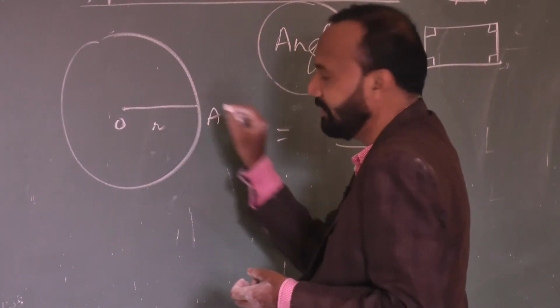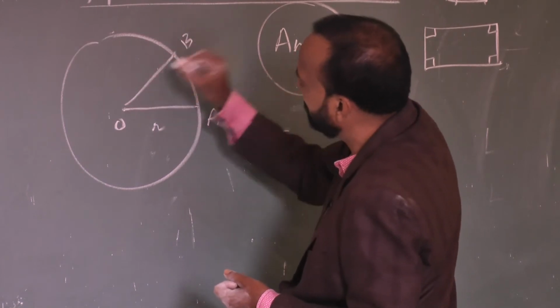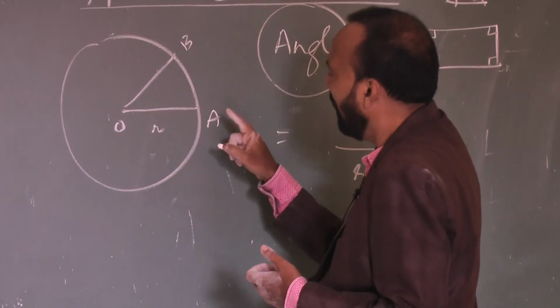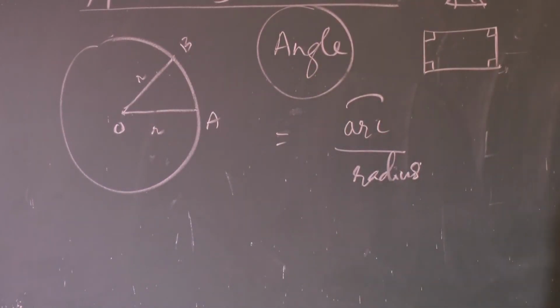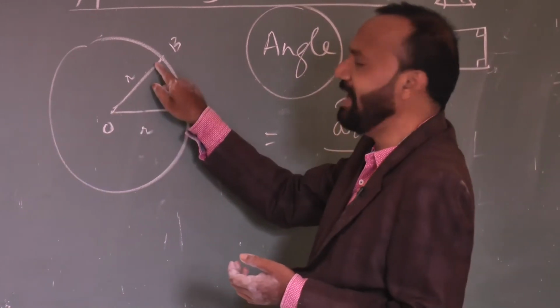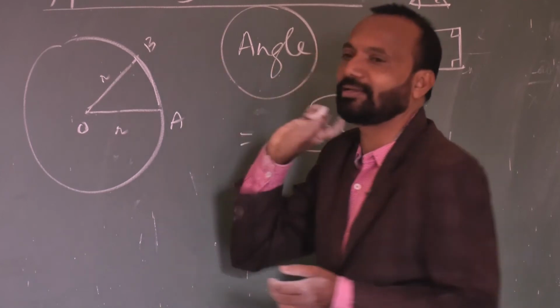This O is what? Radius. Now, another point on the circumference, this is point B. Suppose this is your OB. OB is R, OA is also R. Both are radius. Radius means the distance between the origin and any point on the circumference. Now, AB. This AB is called an arc.